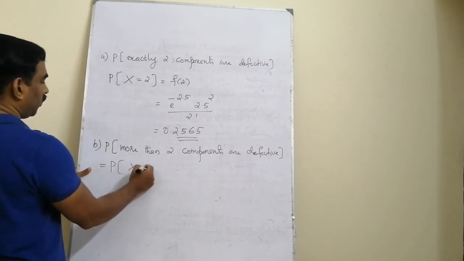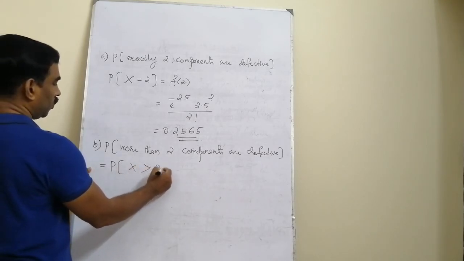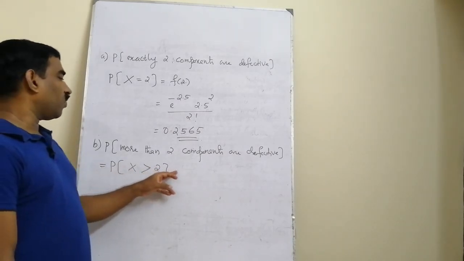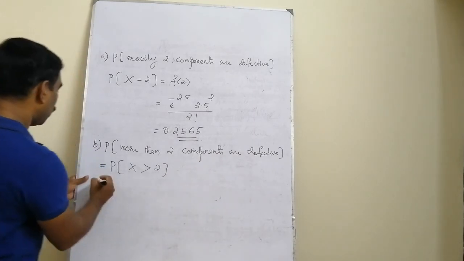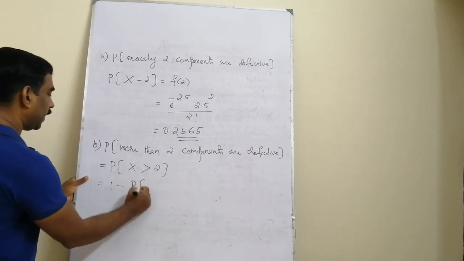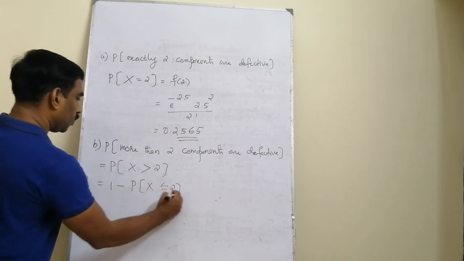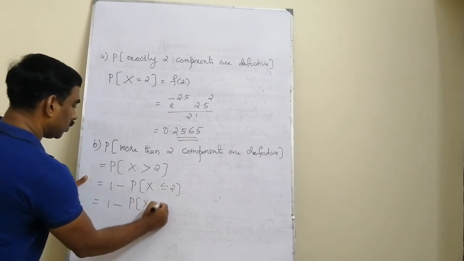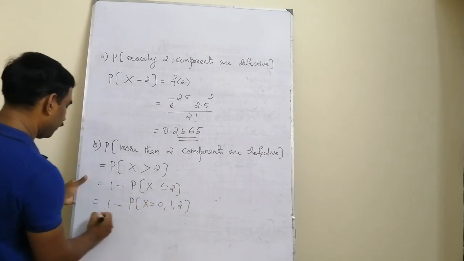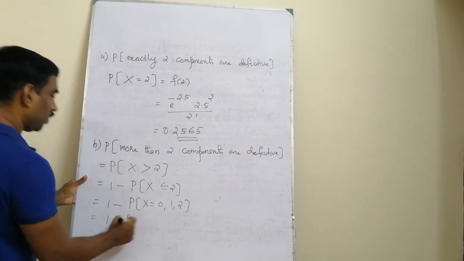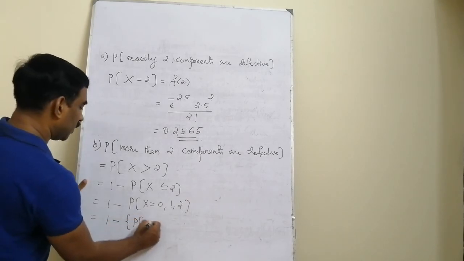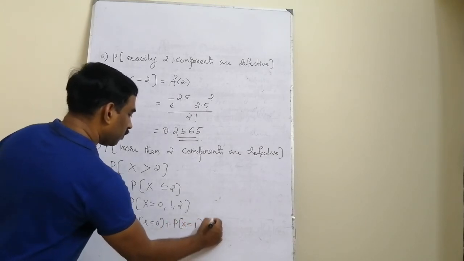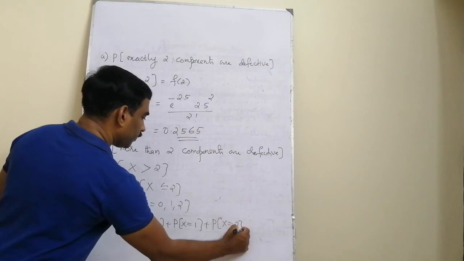So the next probability, that more than two components are defective, is equal to the probability that the number of defective items is greater than 2. P of x greater than 2 means the number of defective items may be 3, 4, 5 etc. up to infinity. So we can take the complement value, that is 1 minus probability that x less than or equal to 2, equal to 1 minus the probability that x is equal to 0, 1 and 2. That is 1 minus of, these are disjoint events, p of x equal to 0 plus p of x equal to 1 plus p of x equal to 2.